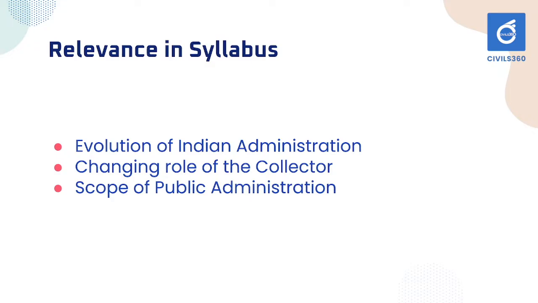What is the relevance of this article in the public administration syllabus? The first is evolution of Indian public administration, paper 2 chapter 1, and also the changing role of collector, that is paper 2 chapter 7, district administration, and also scope of public administration with this introduction, that is paper 1 chapter 1. These three topics in the syllabus directly correlate with the ideas of the given article. So in paper 2 it can be related, and similarly in paper 1 also.